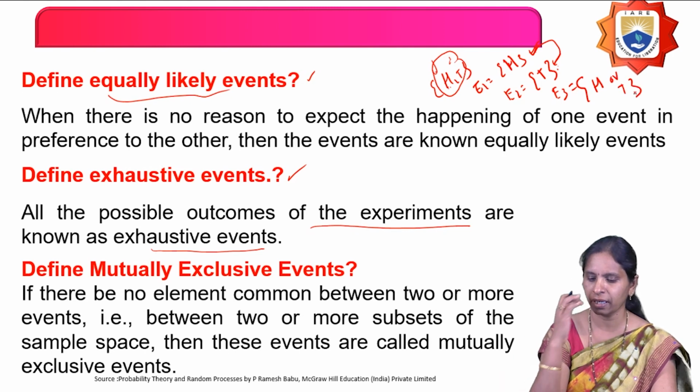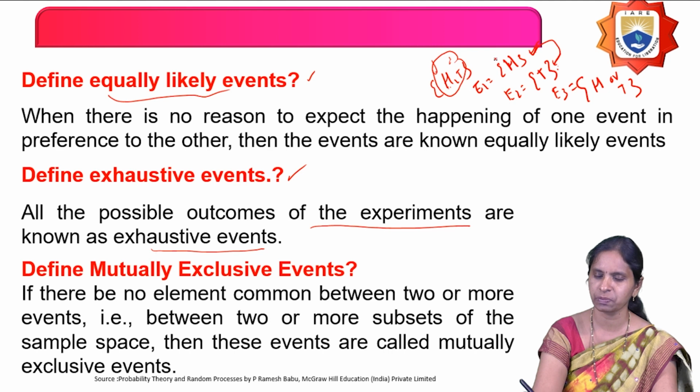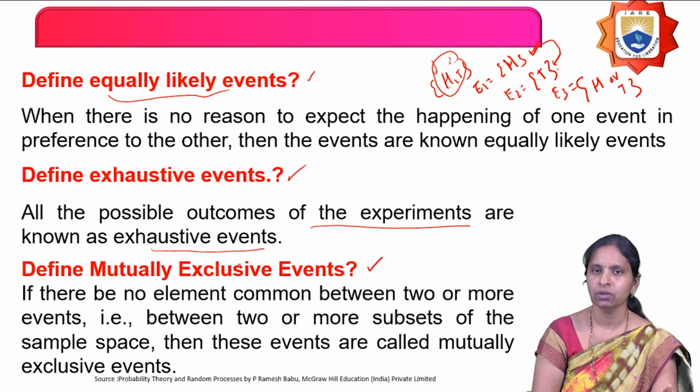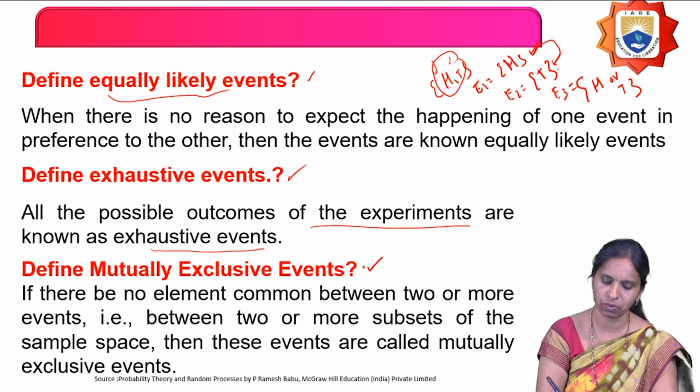So getting either head or tail is nothing but what? It is a sample space only. So the list of the possible outcomes in the experiment is called as what? Exhaustive events. And what are mutually exclusive events? The name itself says mutually exclusive. Nothing but no two events having common elements. No two events having common elements is called as what?